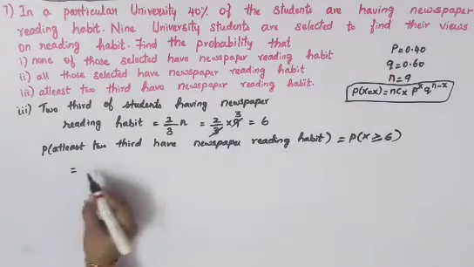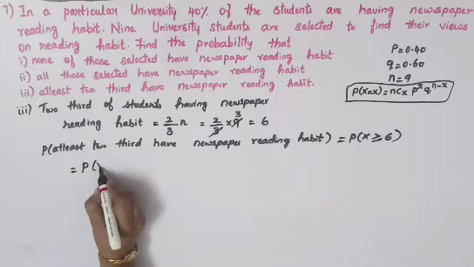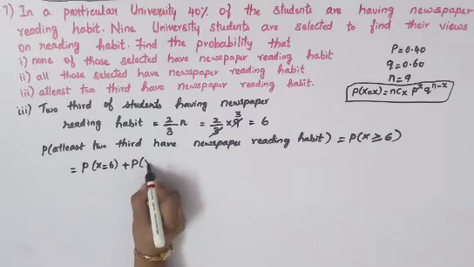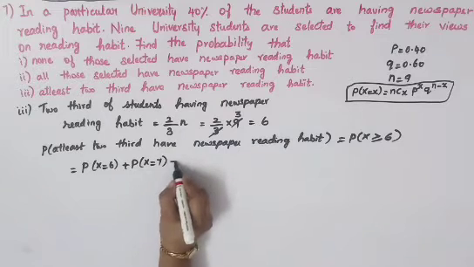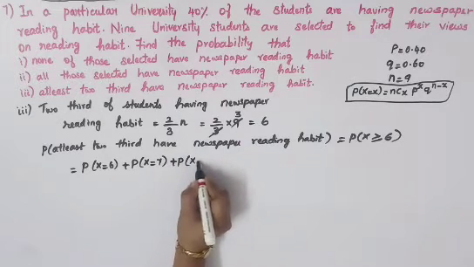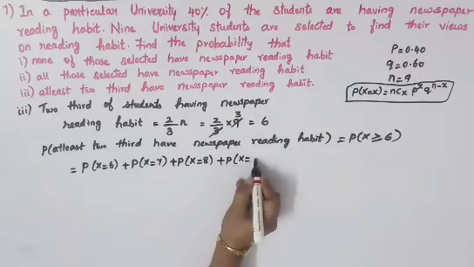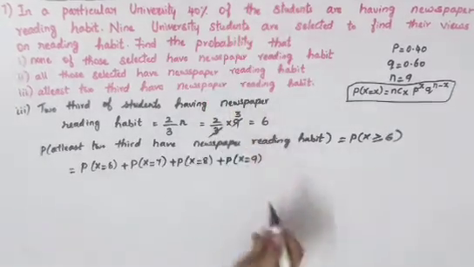So we can split that up and write P of x equal to 6 plus P of x equal to 7 plus P of x equal to 8 plus P of x equal to 9, because 9 universities only have taken it.